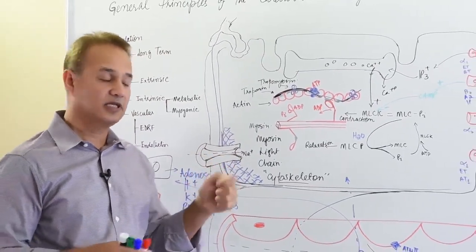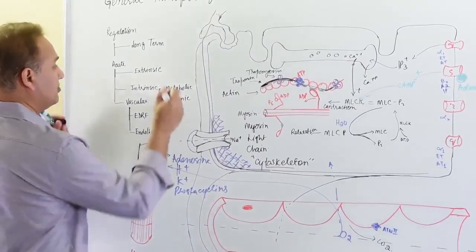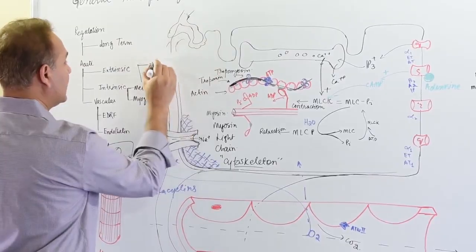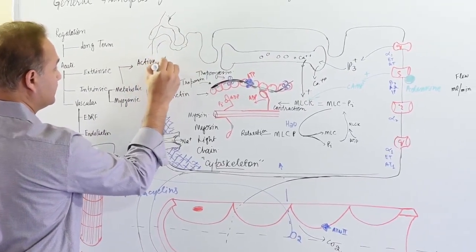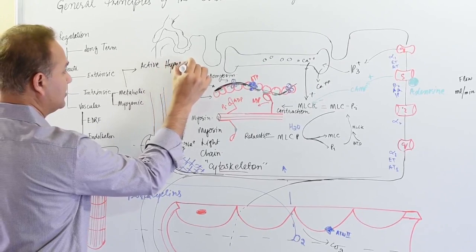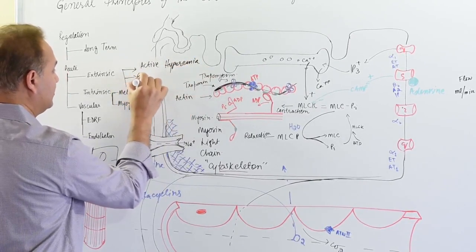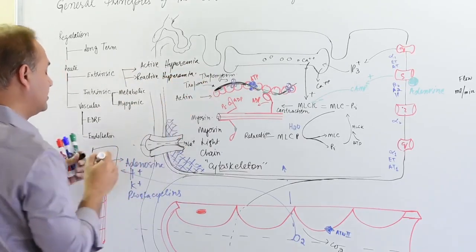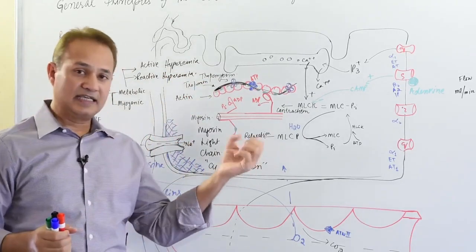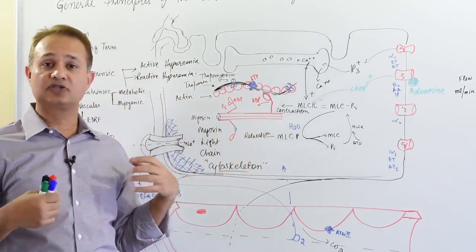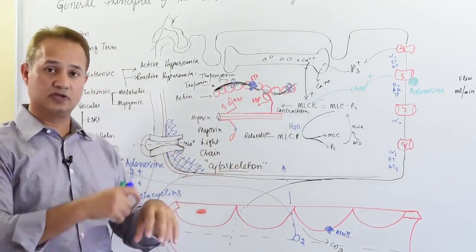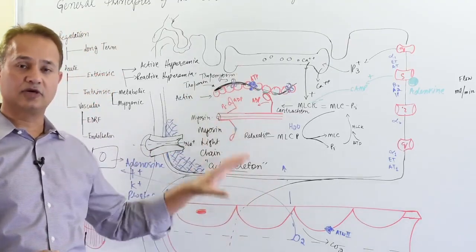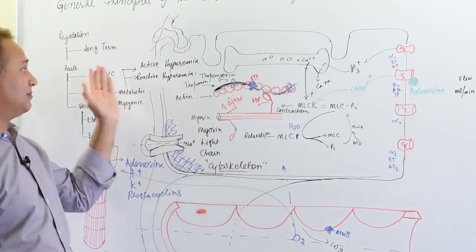Metabolic theory also explains two more things, and these two things are active hyperemia and reactive hyperemia. What does that mean? Active hyperemia is simple. As a tissue starts exercising more, as a tissue starts working more, there is more blood flow to that, and so the tissue becomes hyperemic or red because the blood flow is more. So that's what we just talked about. Oxygen consumption and the metabolite production would cause active hyperemia.